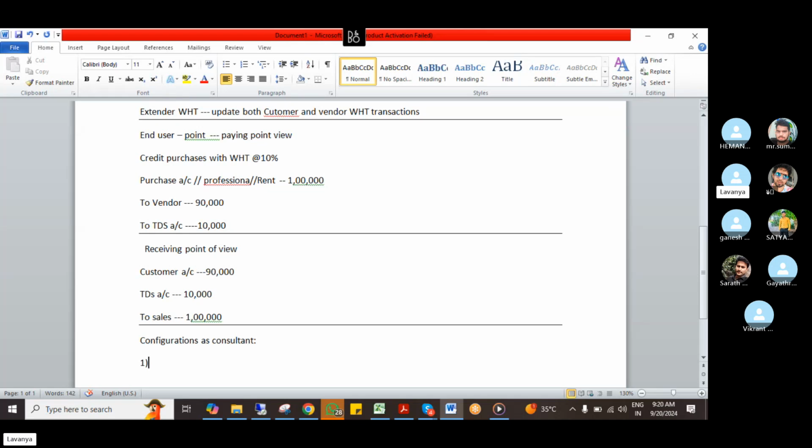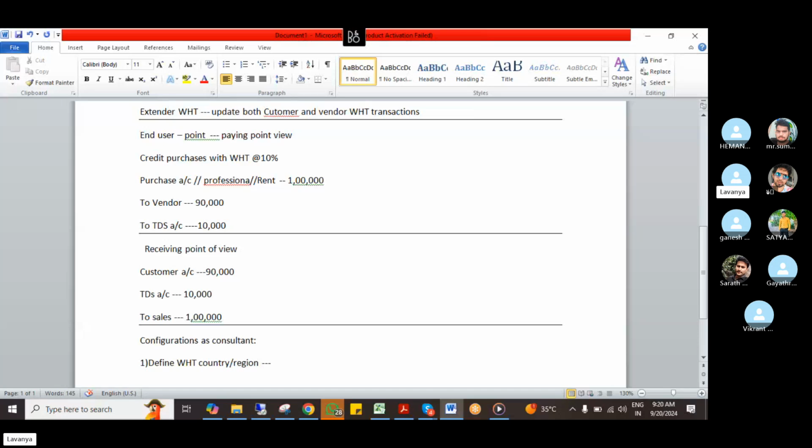Okay. Now what is the first step? We need to define the country, right? Define the withholding tax country and region. This is the first step for every tax related point. So what is the path for this? Just go to